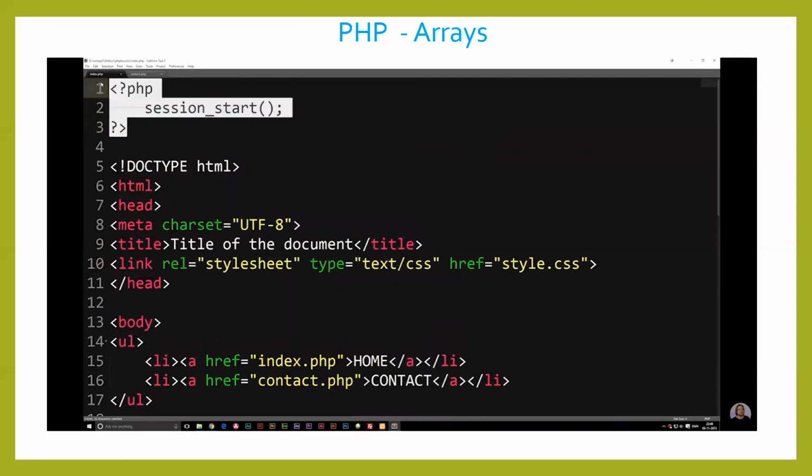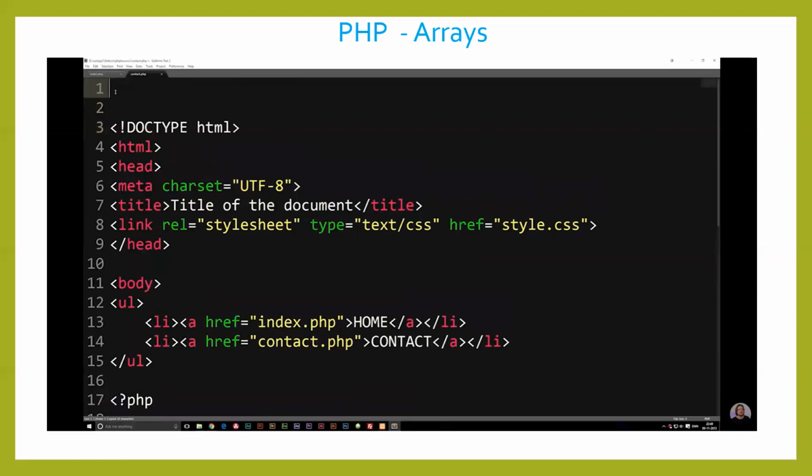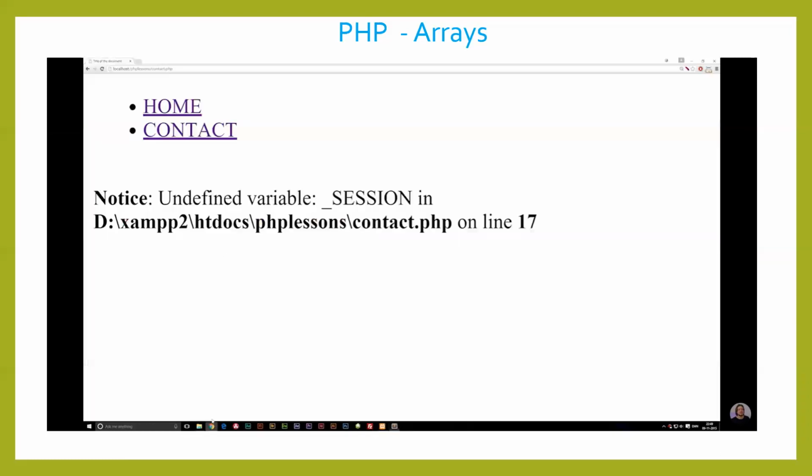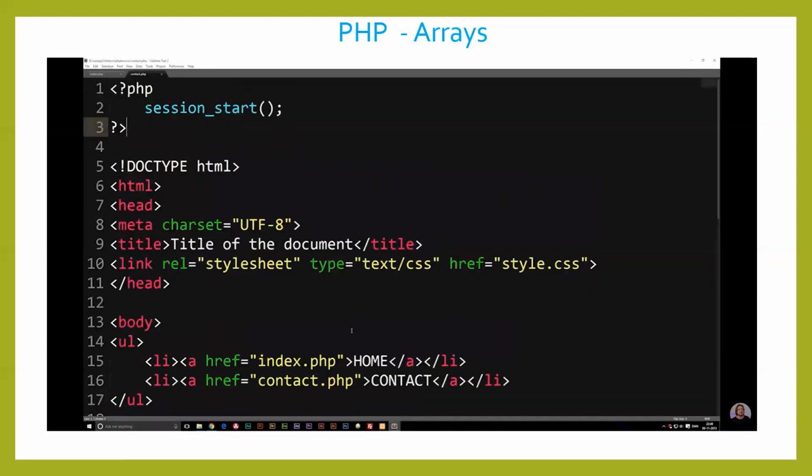So if I copy my session variable and paste it on top of my contact page, I should be able to remember the actual username. If I go back to my home page, you can see, okay, now we just set it as Danny948A. If I go to my contact page, now it's in there as well. So using the session_start function, we can start up the session on every single page inside our website, and it will remember our username, which we need in order to be logged in.